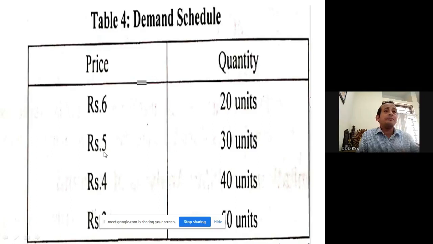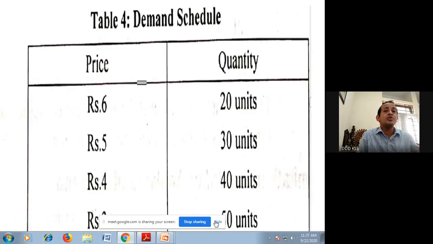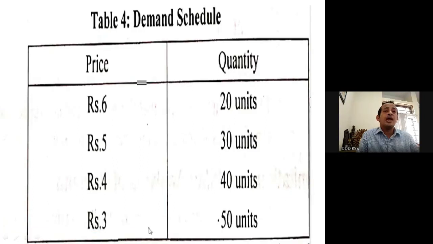Then when price reduces by ₹1, at ₹5, the quantity demanded is 30 units. Then at ₹4, the quantity demanded is 40 units. Then the last one is ₹3. So at ₹3, quantity demanded is 50 units.